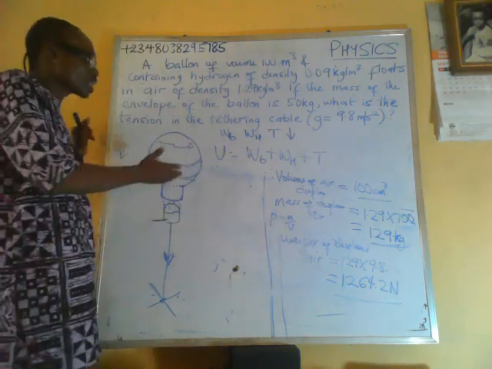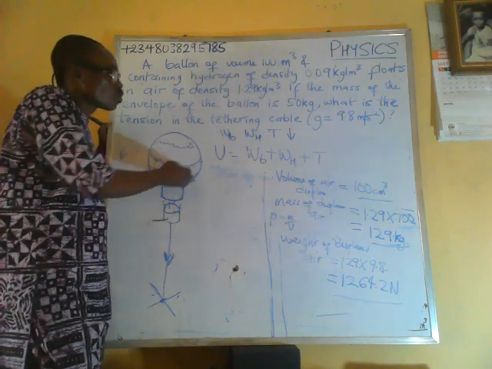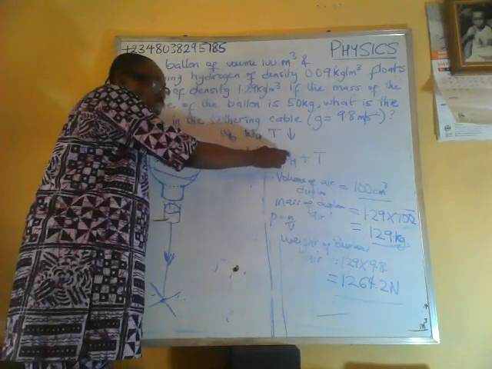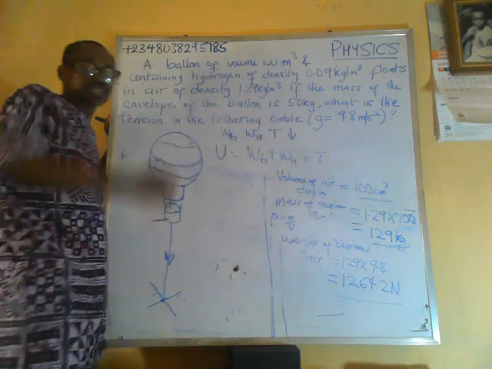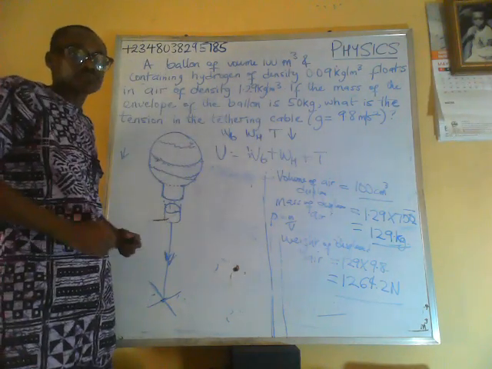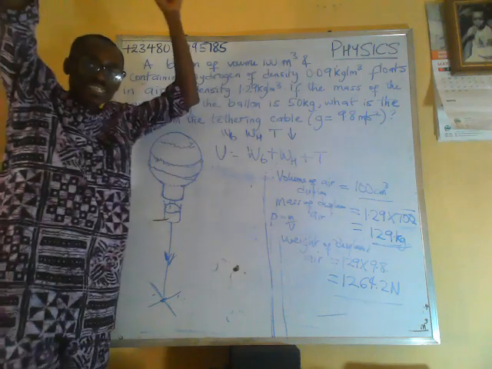The balloon consists of the weight of the balloon, the weight of hydrogen inside it, and the tension that is dragging it down. Those three forces all act downward.